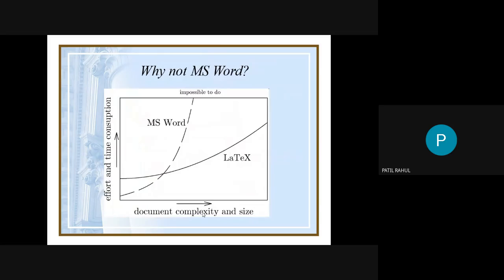This is the graph. Why not MS Word? Okay, so you see this graph. On the y-axis you take the parameters efforts and time consumption, and on the x-axis you take the parameter document complexity and size. Here you observe that if the document complexity and size of the document is increasing, then your efforts and time are also increasing if you are using Word, and this is very very time consuming.